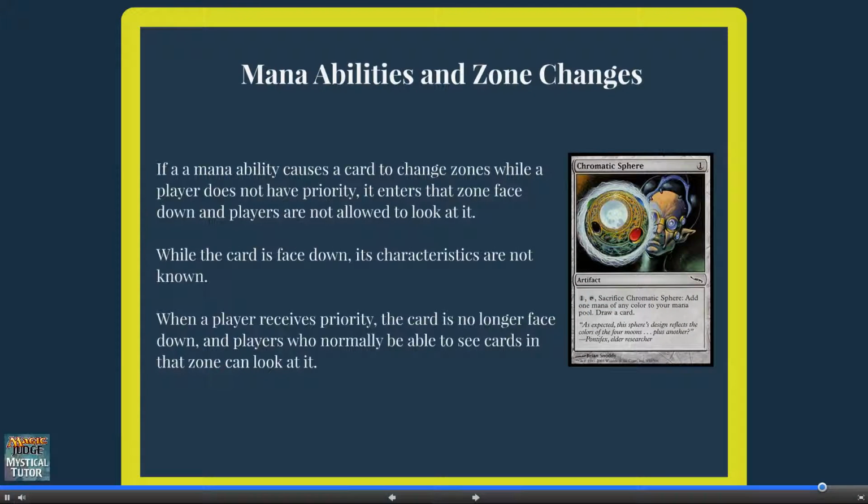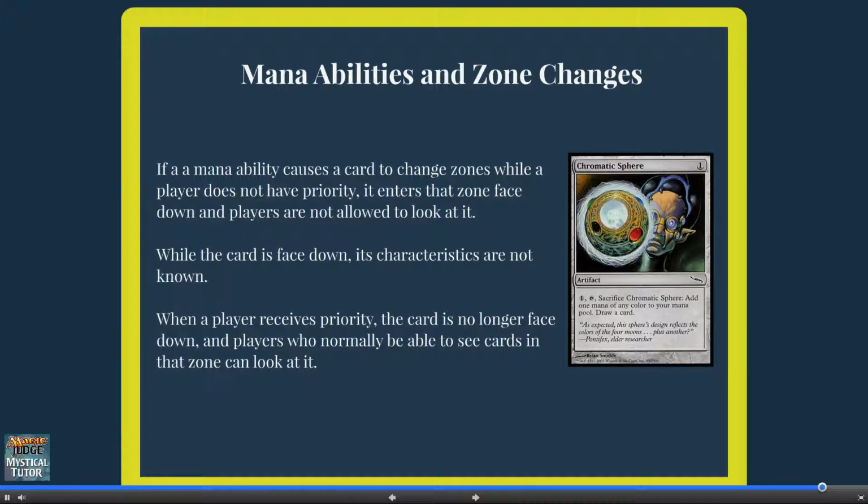Okay, remember the mana abilities that cause cards to move zones? Chromatic Sphere, Deranged Hermit, and Selvala, Explorer Returned are all examples of these types of abilities. Well, there are some special rules for these. If a mana ability causes a card to move zones while players do not have priority, like casting a spell or during declare attackers or declare blockers steps, that card enters the new zone face down and nobody is allowed to look at it until a player receives priority.